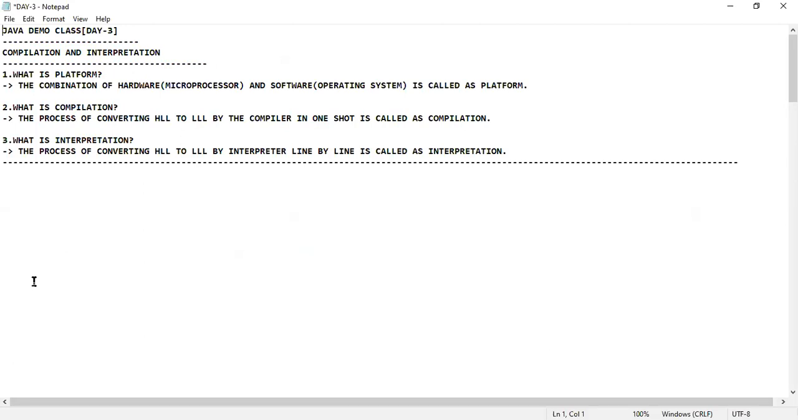Then what do you mean by compilation? Compilation is a process of converting the high level language to the low level language.